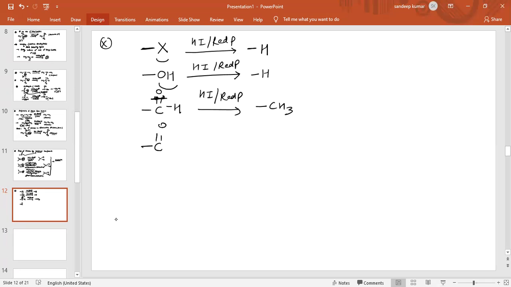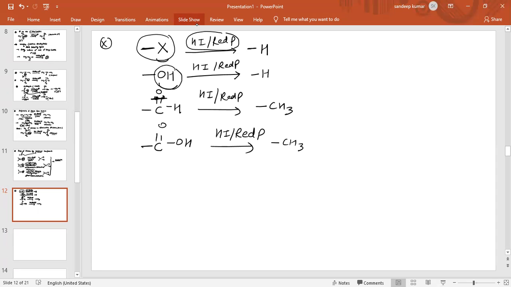Again, HI can also reduce the carboxylic group into alkane. So these are the important groups which are reduced by HI: halogen, OH, aldehydic, carboxylic.